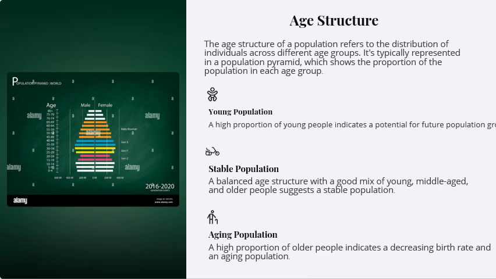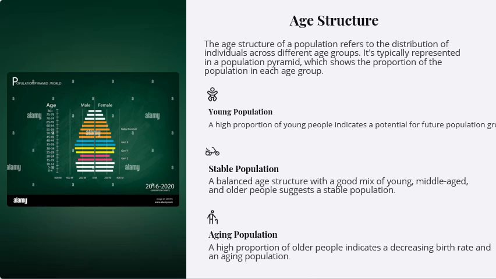Aging population: a high proportion of older people indicates a decreasing birth rate and an aging population. For example, when there are more senior citizens or older people and the birth rate is very low, that population is called an aging population.